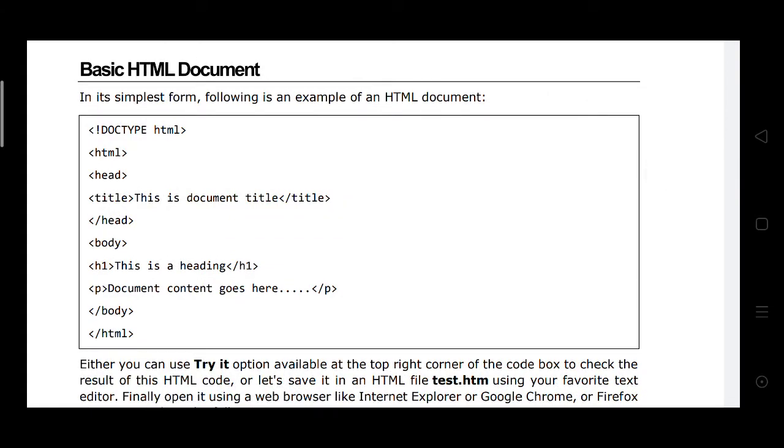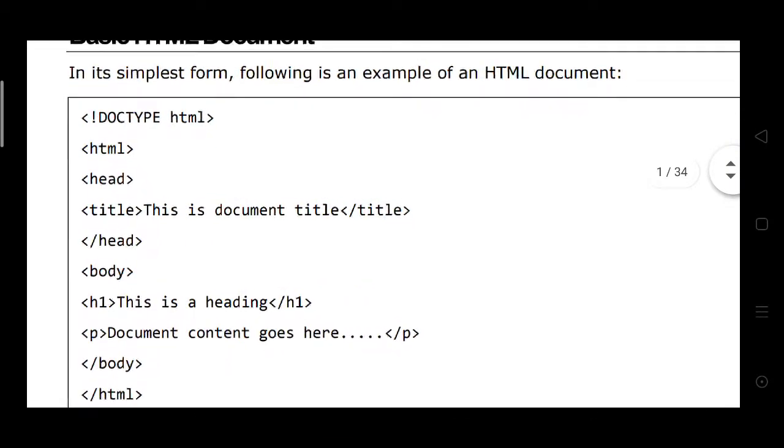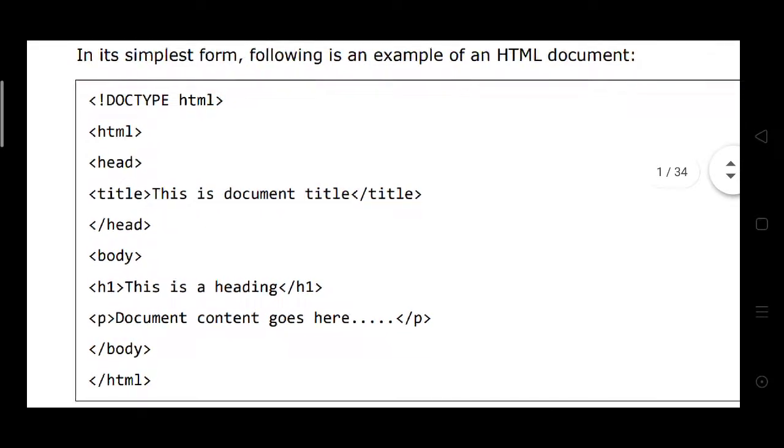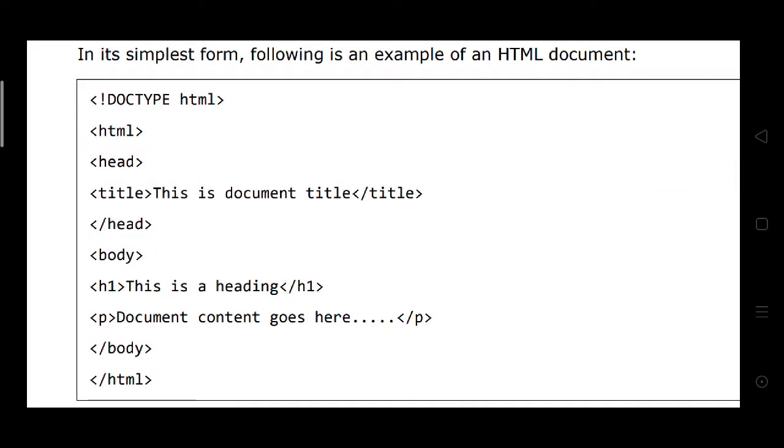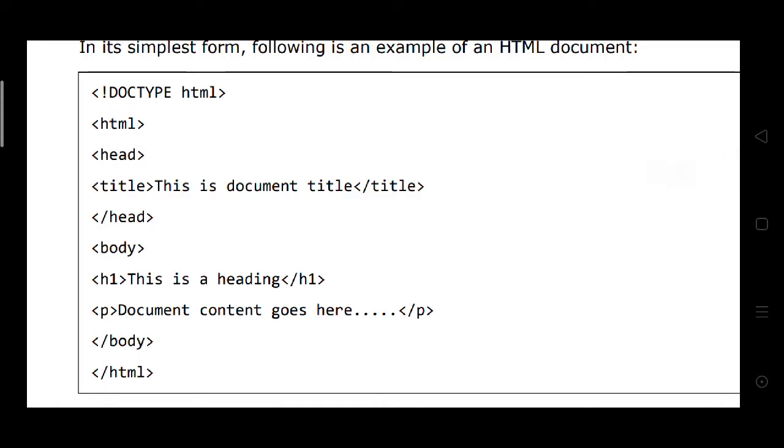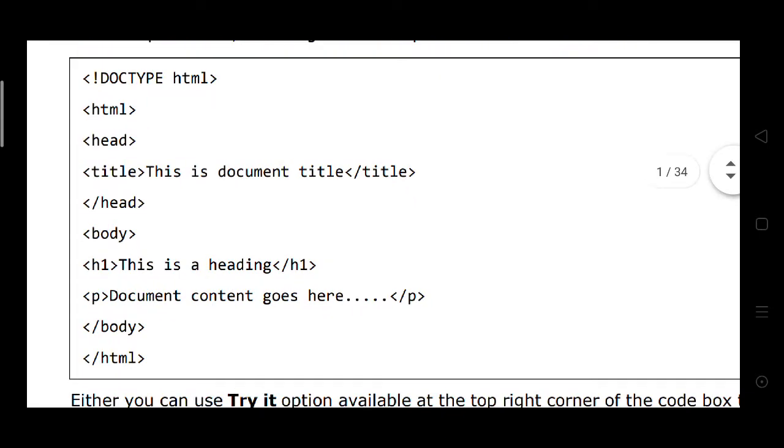Here the doctype html. The next line is html. The next line is head.